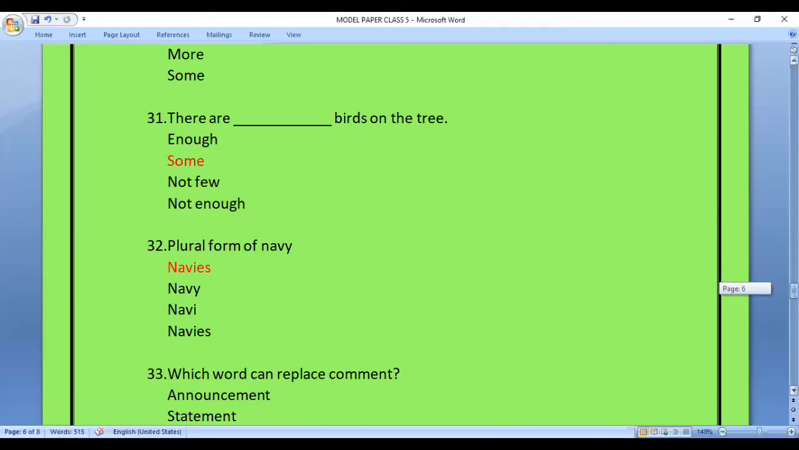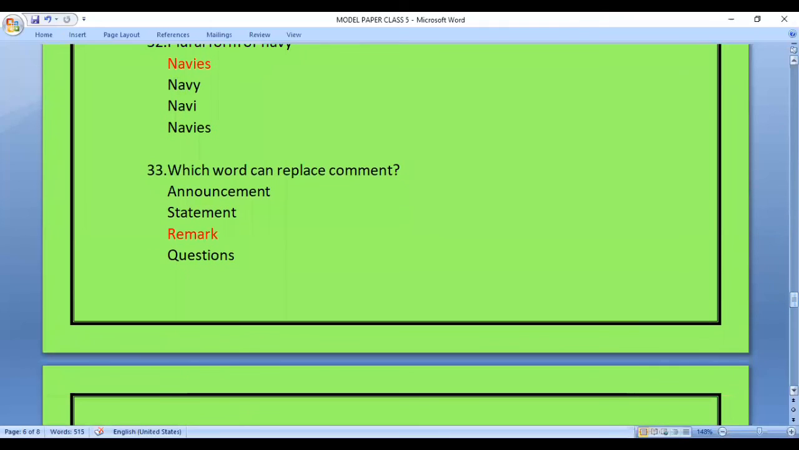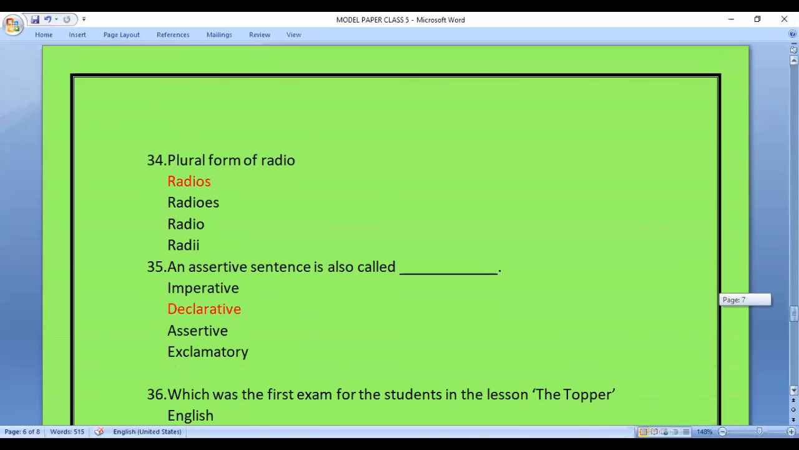Question 33. Which word can replace comment? So here you have to find a word which can take the place. Replace means take the place of the word comment. So the options are announcement, statement, remark, questions. The answer is remark.